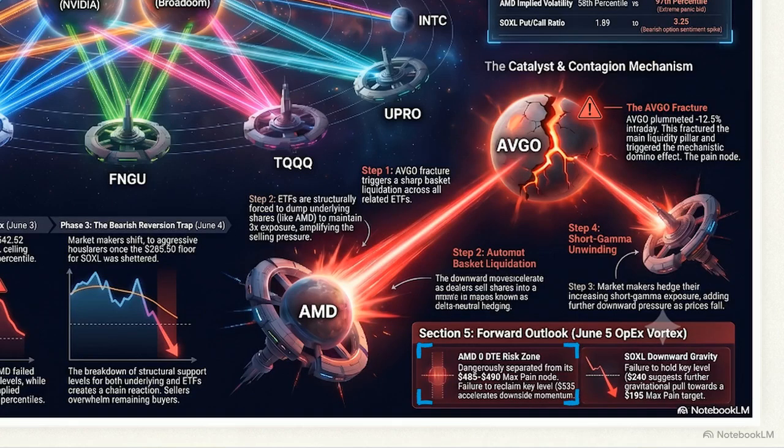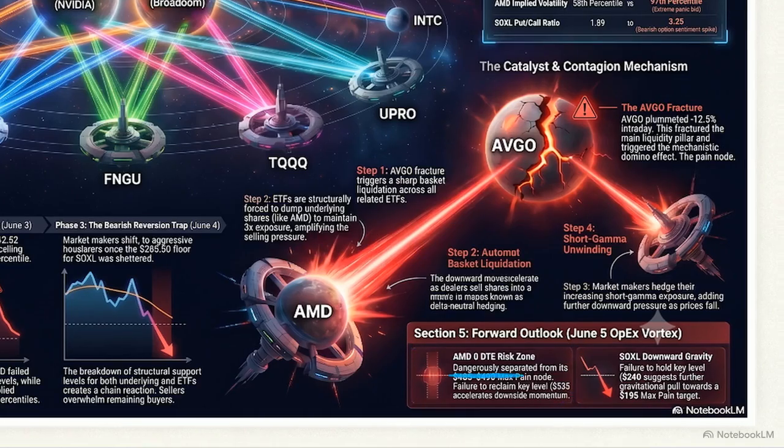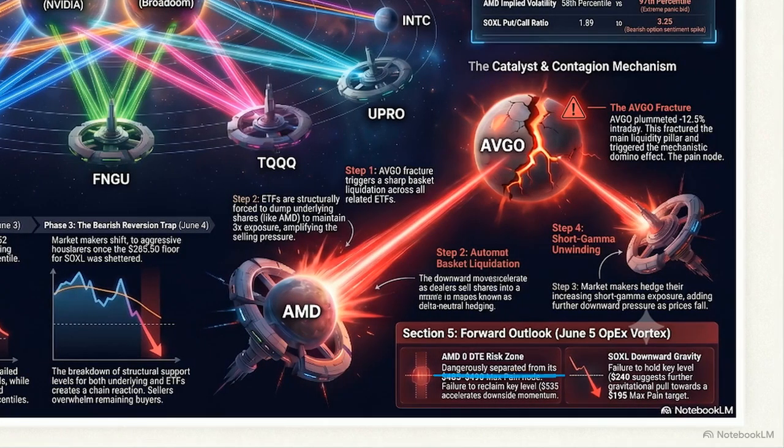The stock is trapped at $523.20, dangerously separated from its true max pain node of $485 to $490. If AMD fails to immediately reclaim the 525 strike, terminal theta decay takes over. Remaining call premiums will evaporate, rapidly accelerating the unwinding of long delta hedges straight down.